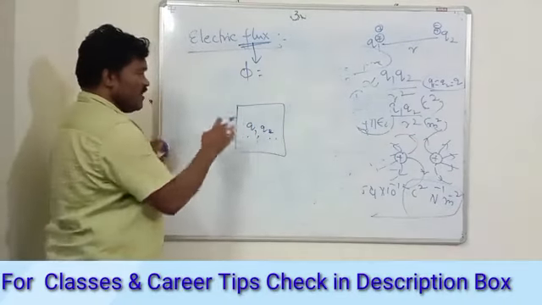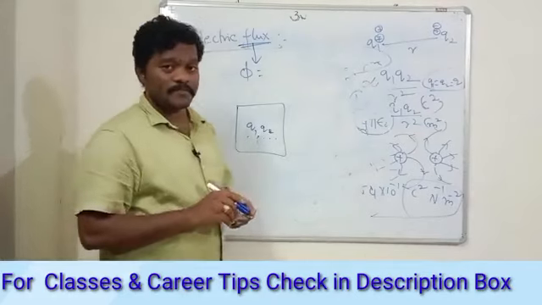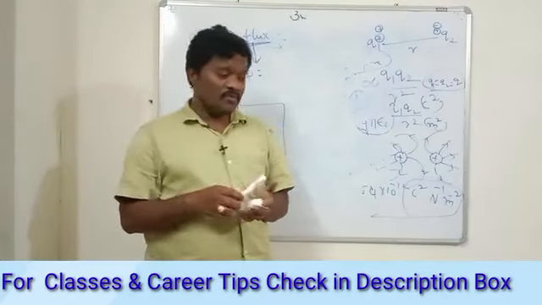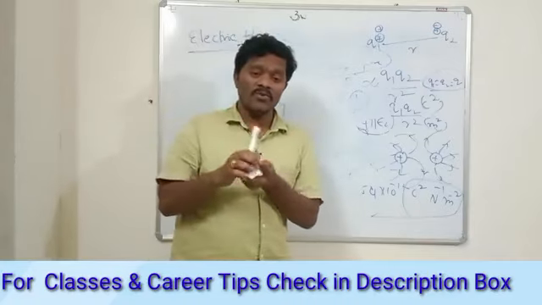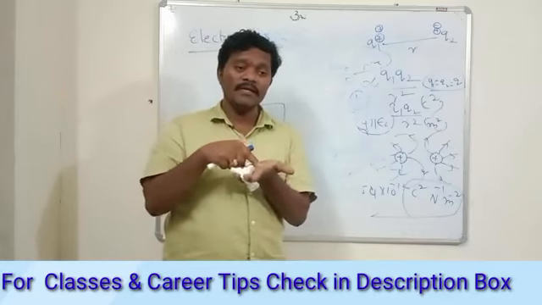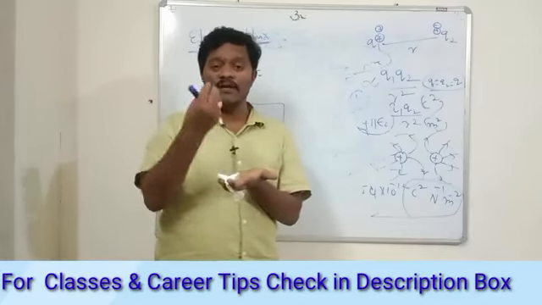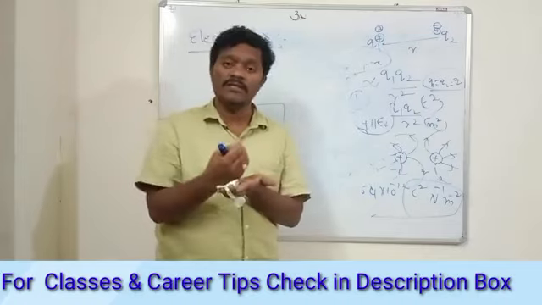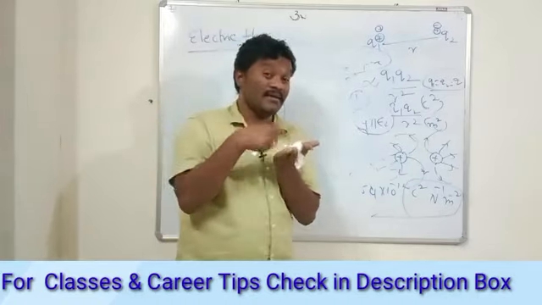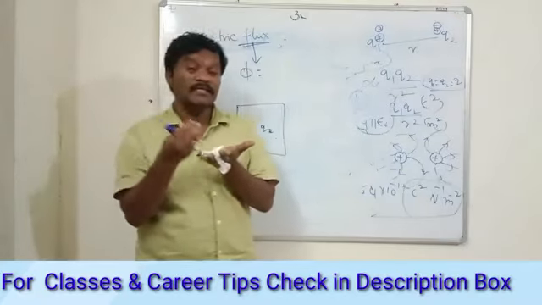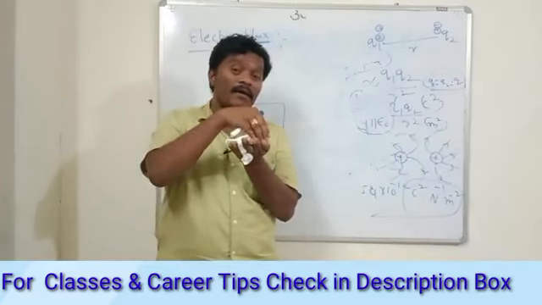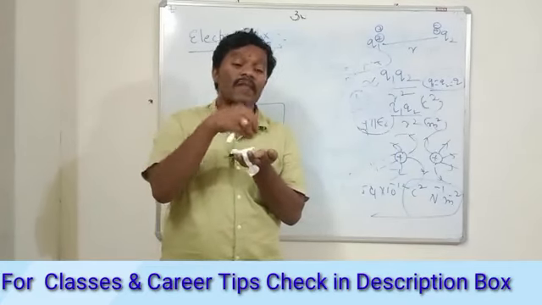Even if you have one charge, say my charge is here, then from that point I have field lines coming out of the charge if it is a positive charge, or going into the charge if it is a negative charge. Very clear. So how many field lines are passing through this area, that tells the flux.